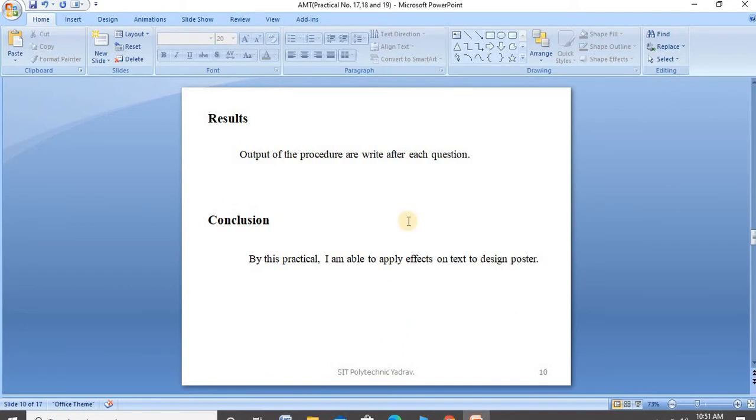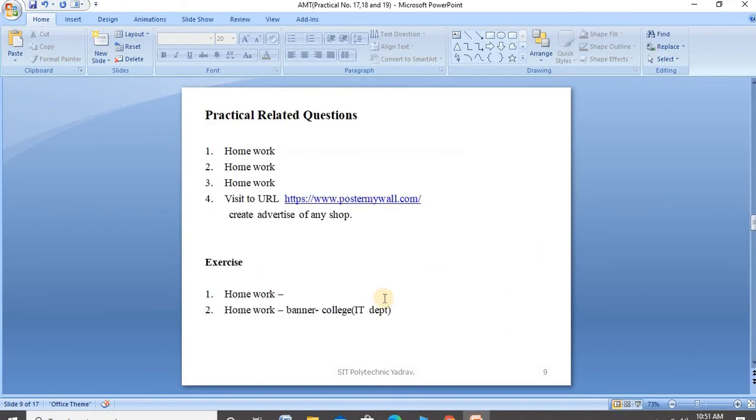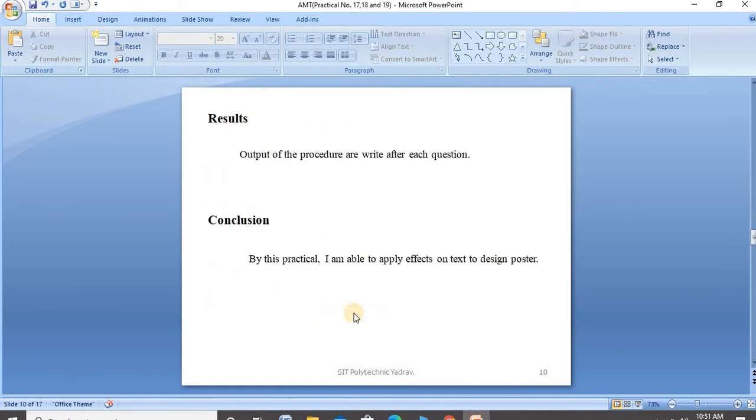Write the result output of these procedures for each question. By this practical, I am able to apply effects on text to design a poster. In short, through this practical you create different designs of posters. You create the banner, which in short means you create the poster. You create advertisements using the poster, and through the poster you advertise any shop. Is it clear? Okay.